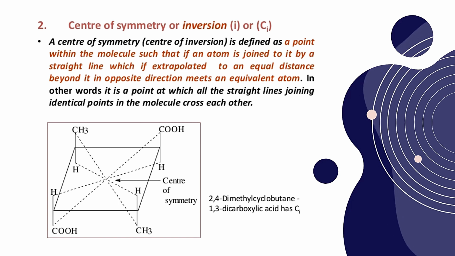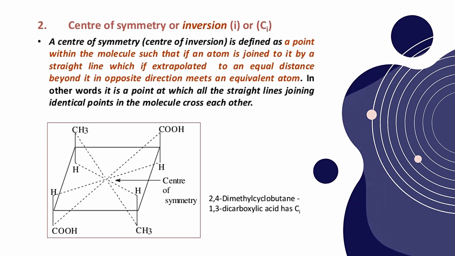Second kind of symmetry element is called center of symmetry or inversion of symmetry, which is represented either with I, small i, or Ci. So a center of symmetry or center of inversion is defined as a point within the molecule such that if an atom is joined to it by a straight line which, if extrapolated to an equal distance beyond it in the opposite direction, meets an equivalent atom. In other words, it is a point at which all the straight lines joining identical points in the molecule cross each other. Okay, so this type of symmetry is called center of symmetry.